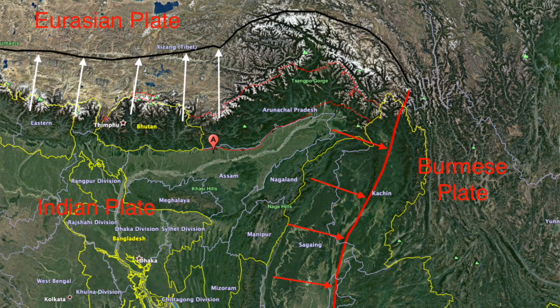The one towards the north is a normal collisional boundary between the Indian plate and the Eurasian plate that forms the Himalaya. But on the east side, you also have a tectonic boundary, which is actually a subduction zone in which one of the tectonic plates goes underneath the other one. This subduction zone is between the Indian plate and the Burmese plate. So northeastern India is actually surrounded by two tectonic plate boundaries.